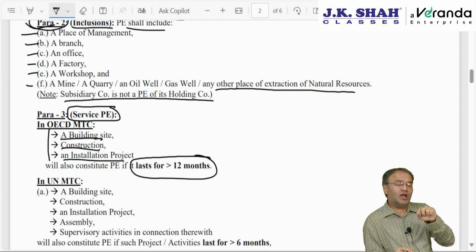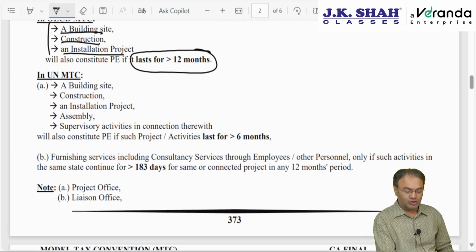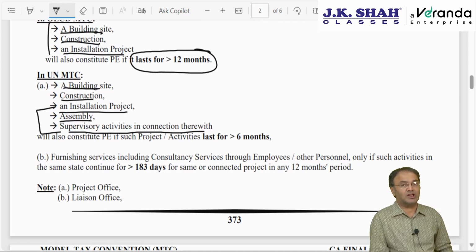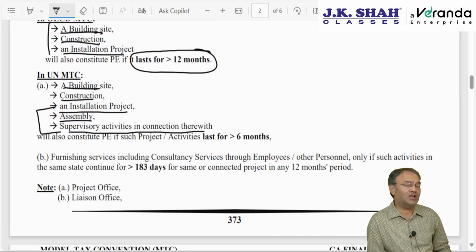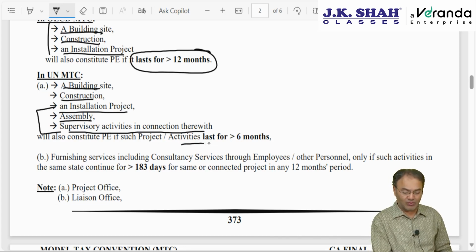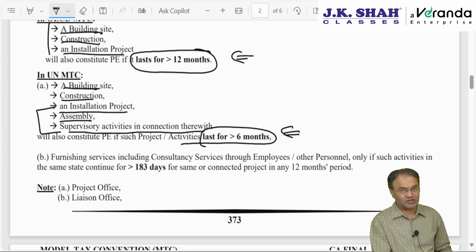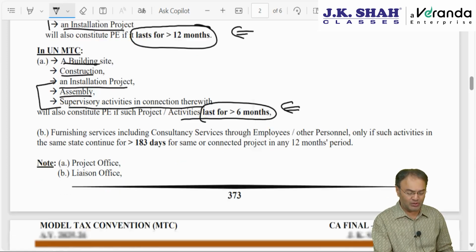But the UN model has some extra points. The UN model has the same 3 points: building site, construction, installation project. Plus it has 2 more items: assembly and supervisory activities in connection with that. Assembly line as well as supervisory activity in connection therewith, provided such services or activities last for more than 6 months. The OECD model requires more than 12 months. In the UN model, it should last for more than 6 months, and India generally follows the UN model.